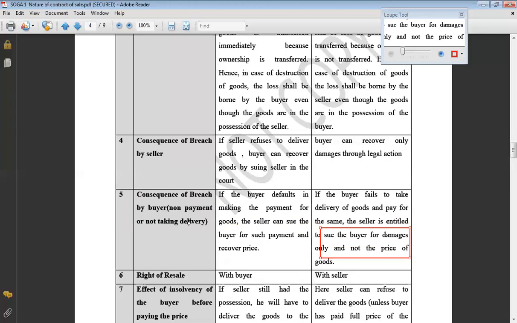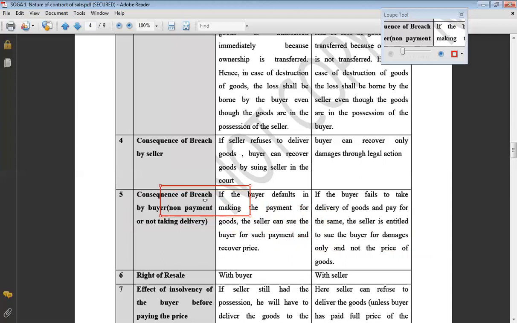And the second breach, that in case the buyer is refusing to take delivery, obviously in case of sale he will not refuse to take delivery because he is the owner. This kind of breach will take place in case of agreement to sell. If he is refusing to take delivery, you cannot bind him to take delivery. You can simply sue him for damages, that you are not purchasing my goods now. I will have to find a new buyer, and the new buyer is not paying me the same price. So I'm suffering a loss of price. That loss of price will be the damages, the compensation, which you can recover from the buyer because he has done this breach.